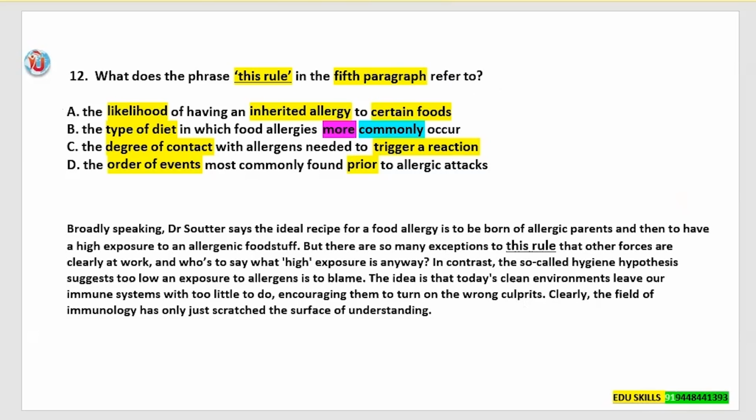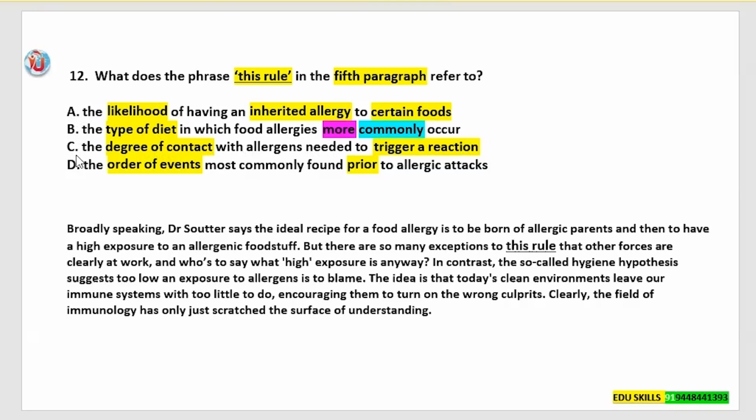Yes, next, let us see the answer options. Okay, question, text, and the answer options. The answer option A says the likelihood of having an inherited allergy to certain foods. Okay, the keywords taken are likelihood, inherited allergy, and certain foods. Next, answer option B, the type of diet in which food allergies more commonly occur. Here the keywords are type of diet and more. There is a scale expression. Commonly is a sequential expression.